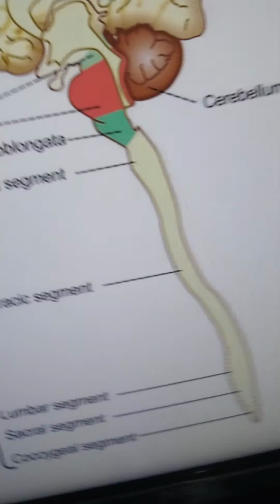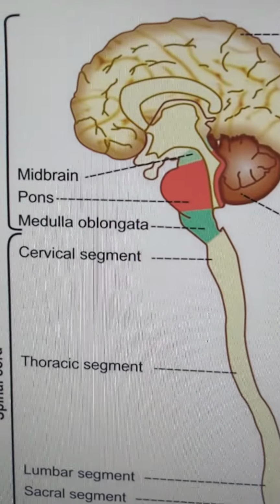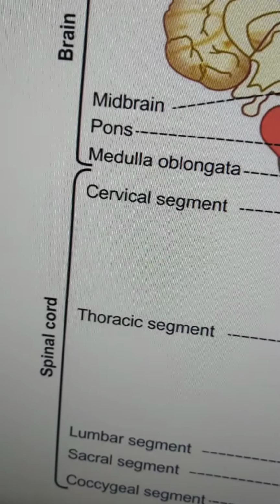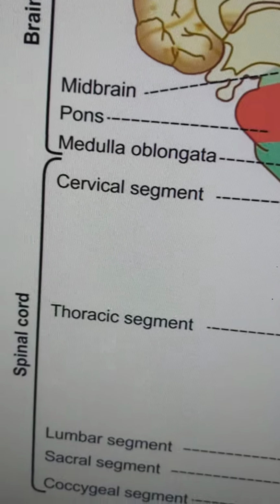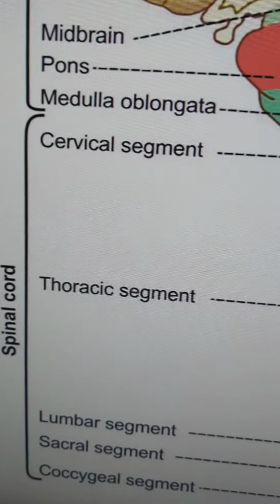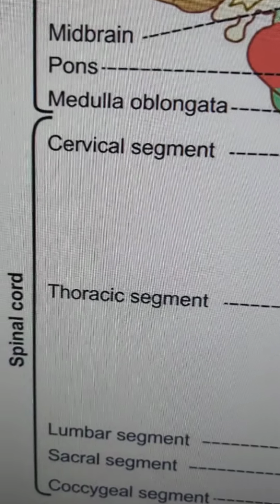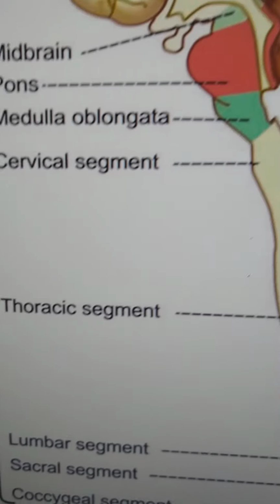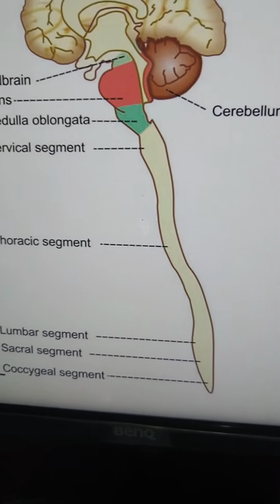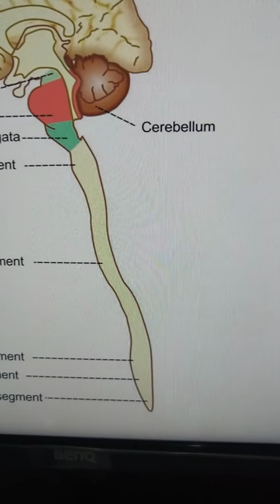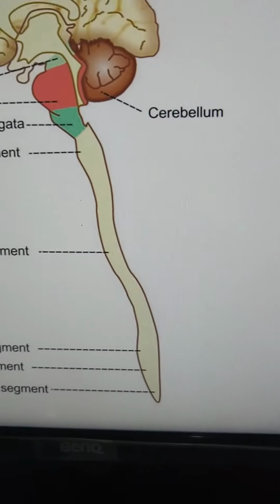Brain from the medulla oblongata, it continues as spinal cord. Here you can see spinal cord. The spinal cord is situated in the vertebral column, and it extends from foramen magnum up to the first lumbar vertebra. The spinal cord is covered by the same meninges like brain. It is covered by dura mater, pia mater and arachnoid mater.